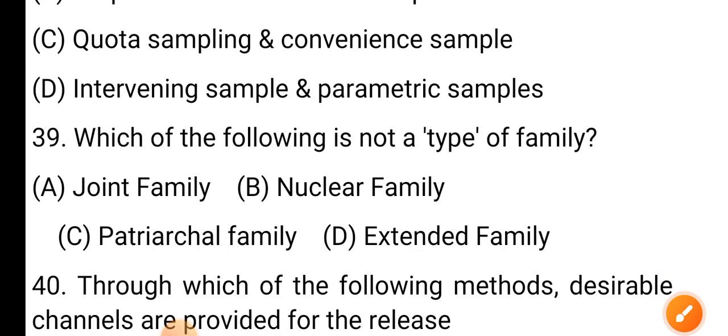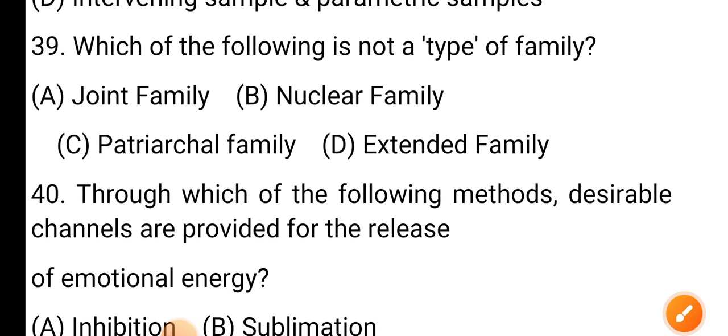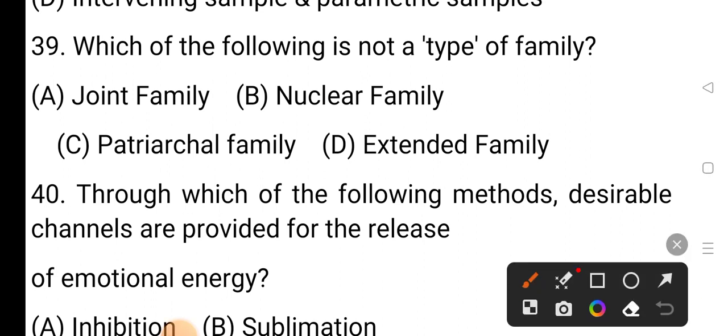Question number 39. Which of the following is not a type of family? Option A, joint family; option B, nuclear family; option C, patrilineal family; option D, extended family. Answer is option C.